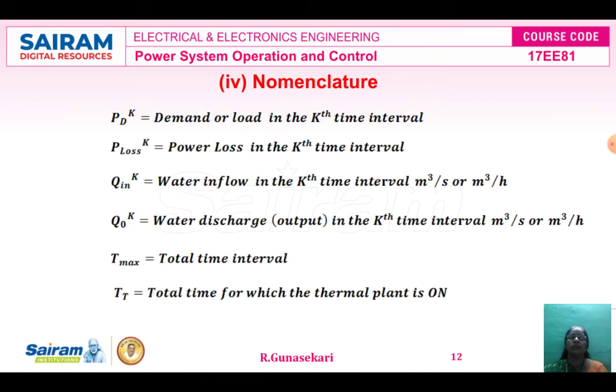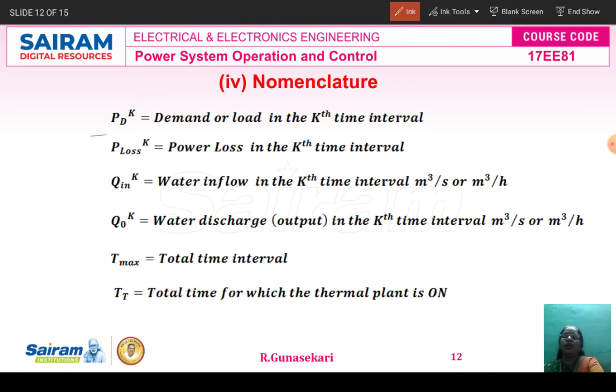The other common nomenclature used in scheduling hydro systems: PDK is the demand or load in the kth time interval. P loss K, P for power, then loss, is the power loss in the kth time interval. Q in K is the water inflow, which is one of the constraints of the hydro system. So the Q in K is the water inflow in the kth interval. The unit is meter cube per second or meter cube per hour.